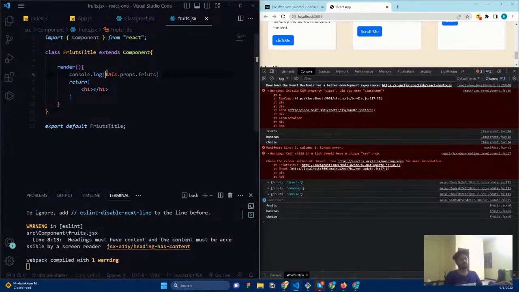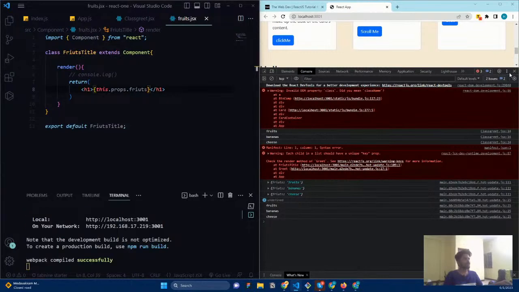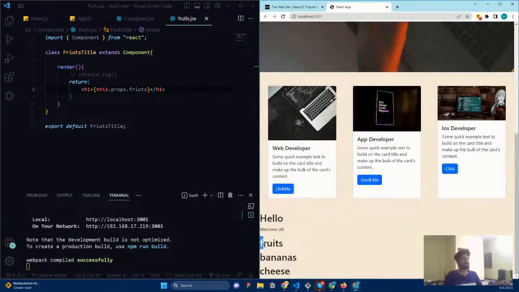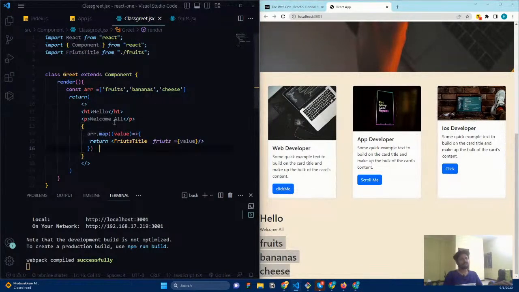So now what we can do is cut this one and comment this out. We can add it here. Okay, because this is JavaScript code, I'm going to grab it. So now if I paste it, you can see all the things are rendered here. So basically we have an array and we go through each and every item and we send each one. For example, this item returns a component, for this item it is going to return a new component, and for this item it is going to return a new component. So exactly the same thing that we can do here.